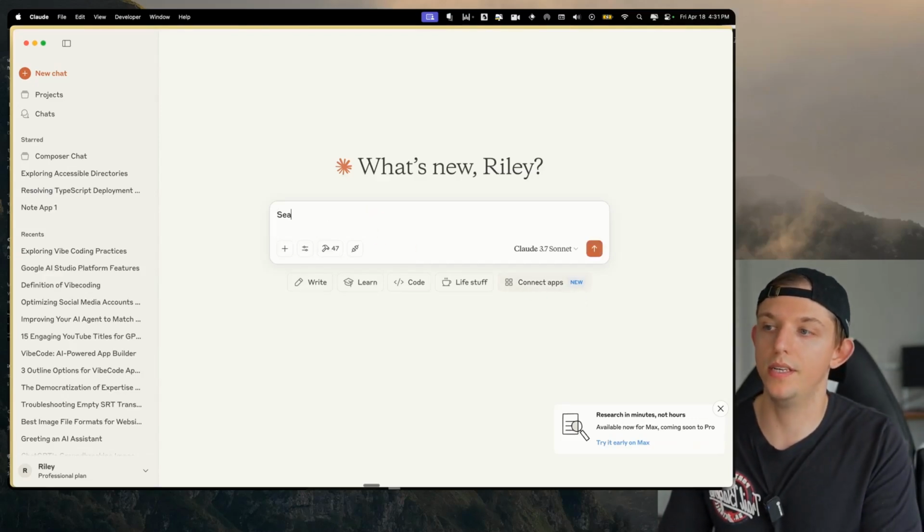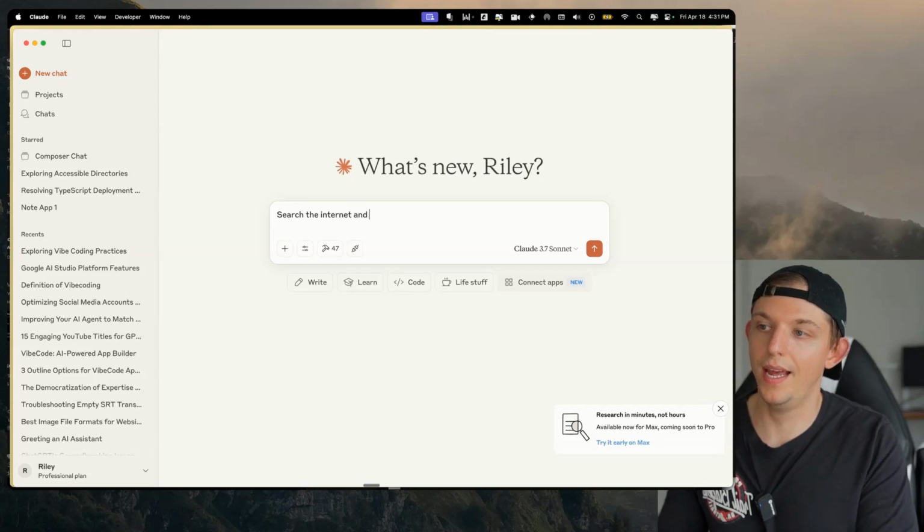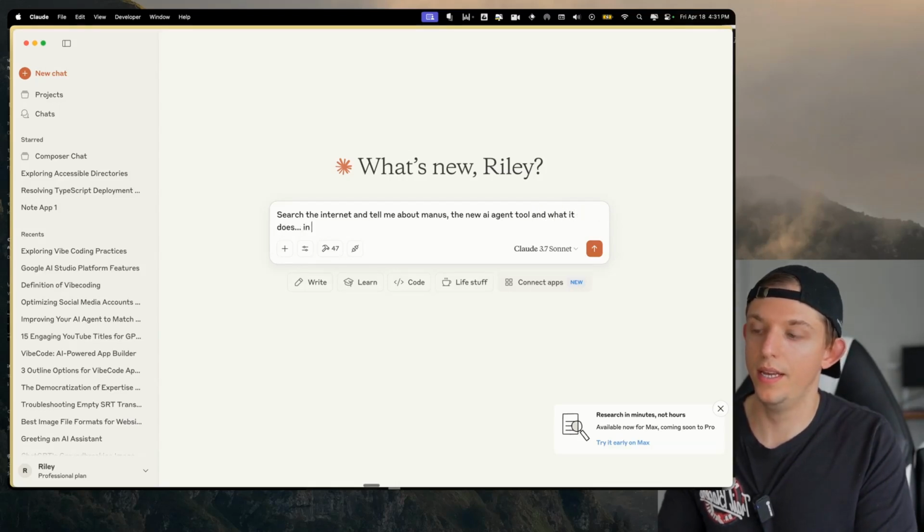And so I'm just going to say, search the internet and tell me about Manus, the new AI agent tool, and what it does in 3 paragraphs in an artifact window.